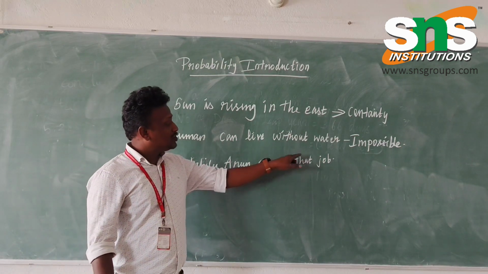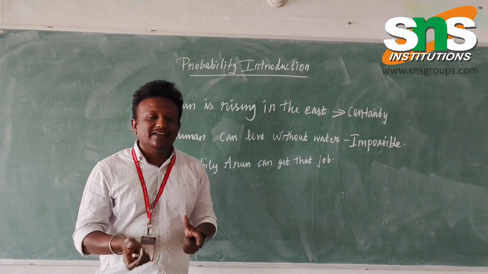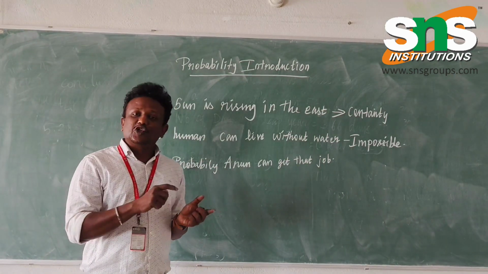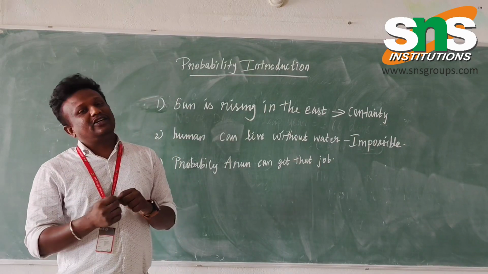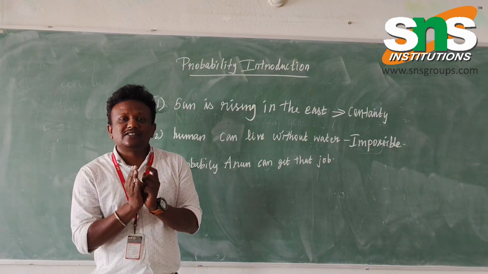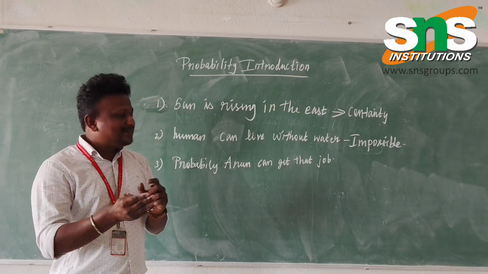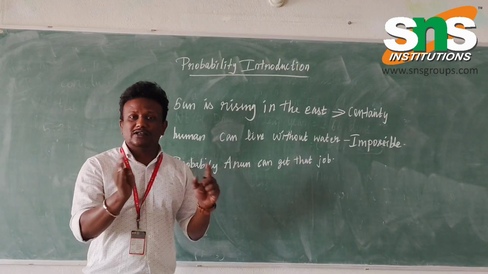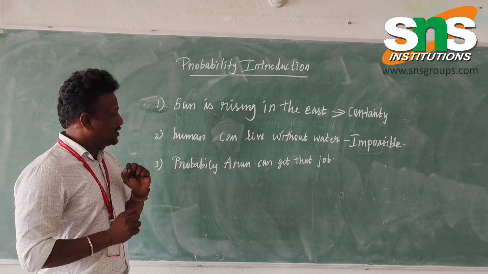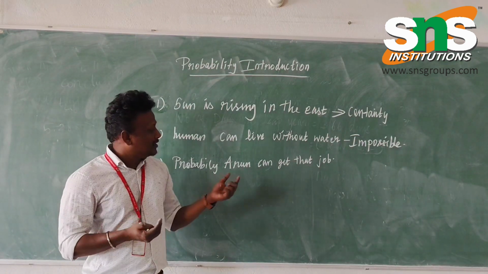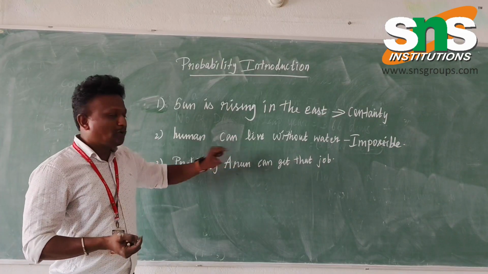Let's come to the third statement. Probably Arun can get that job. Through this statement, what we have to understand is that probably Arun can get the job means maybe he can get the job or maybe he cannot. So there is a 50% chance of getting the job and a 50% chance of not getting the job. The chance is equal for both events. So these statements have to be dealt with even more deeply with a mathematical approach.